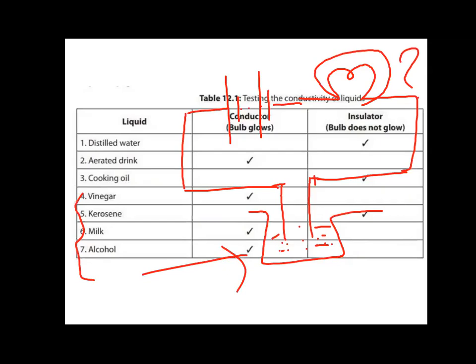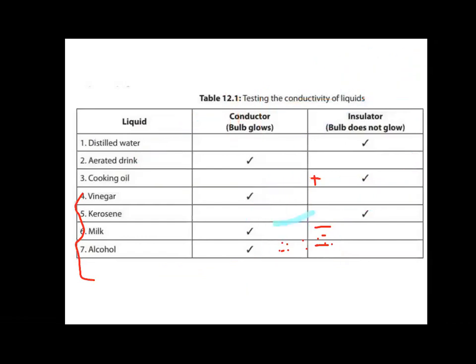And if the bulb does not glow, it means the liquid is not allowing the current to pass through them. And so it is an insulator. So children, this is the result for your activity 12.3.